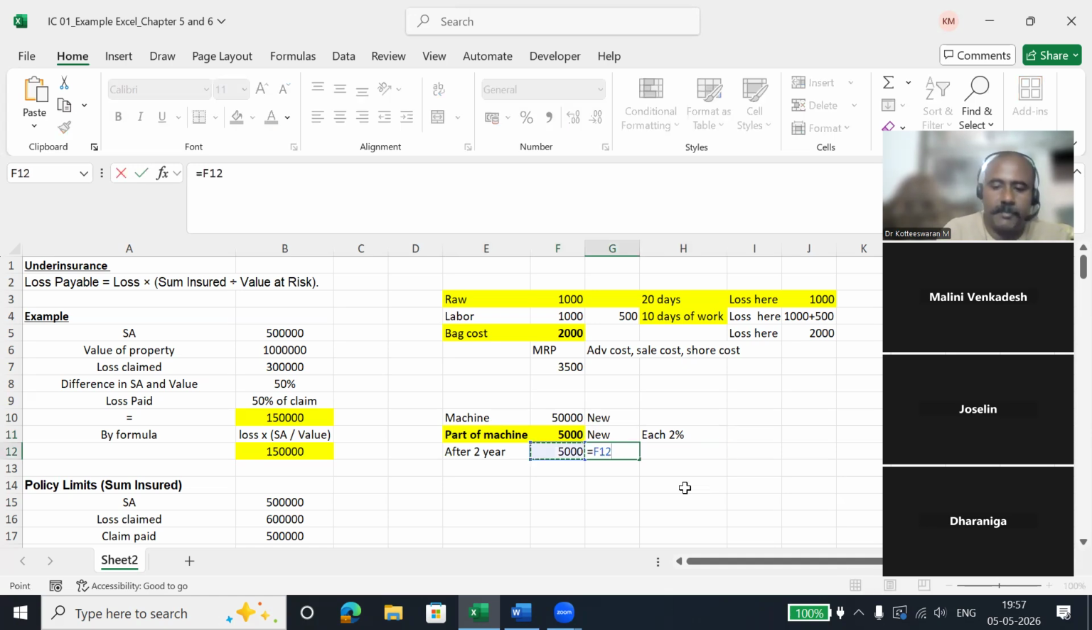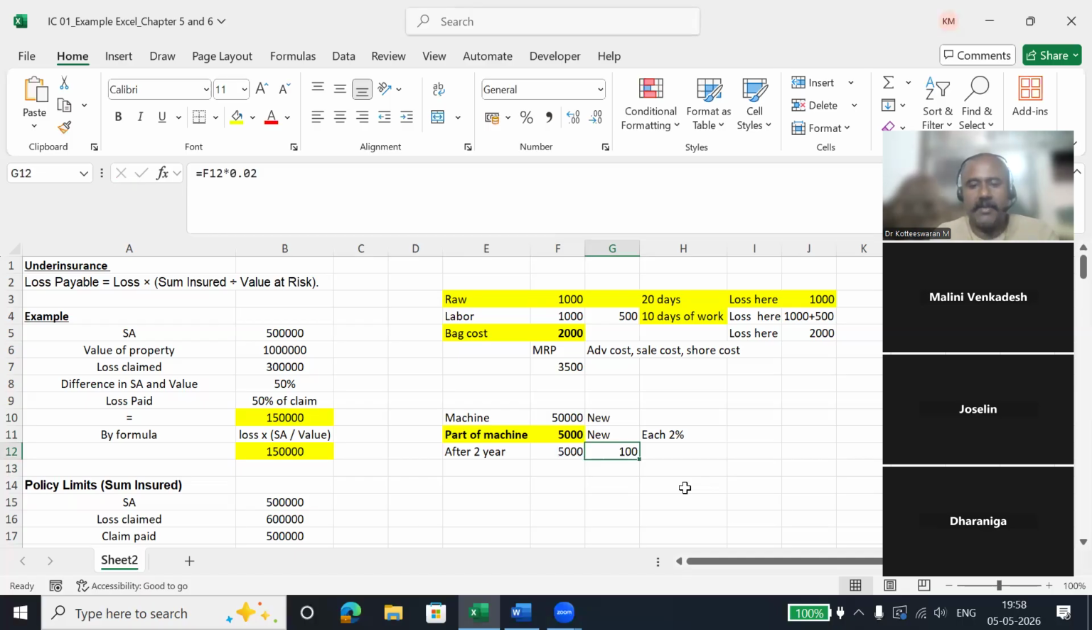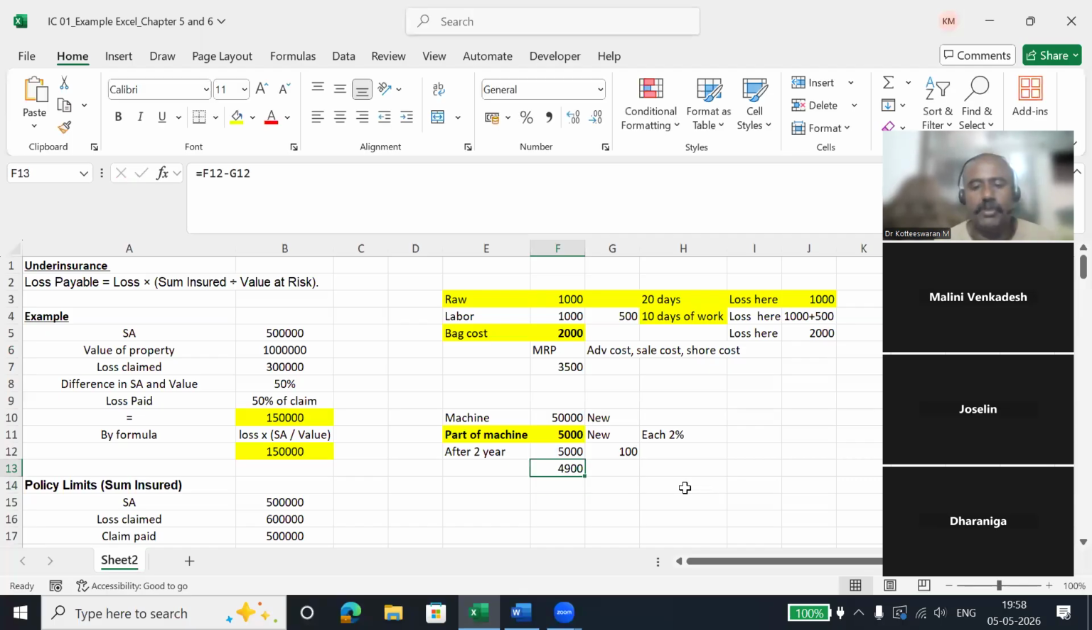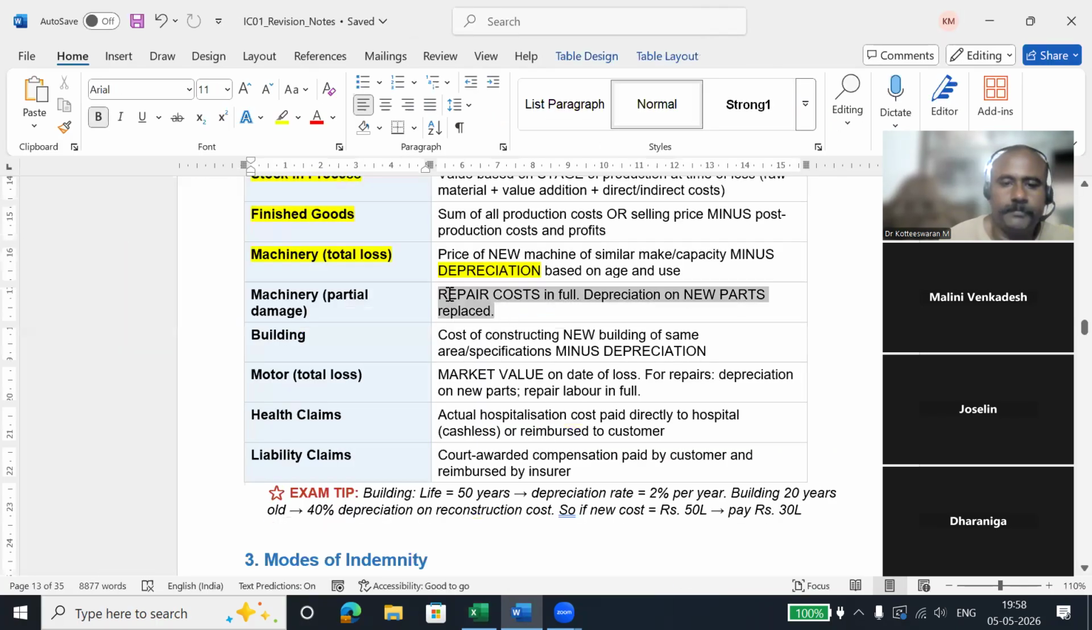So 2% depreciation of 5,000 rupees is 100 rupees. So the insurance company will pay 5,000 minus 100. So they will pay 4,900 only. They won't pay the 5,000, which is the very new cost, because we have used that machine for 2 years. This is called partial damage. Any questions?